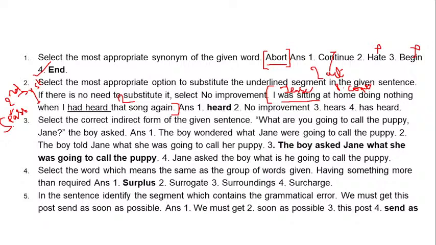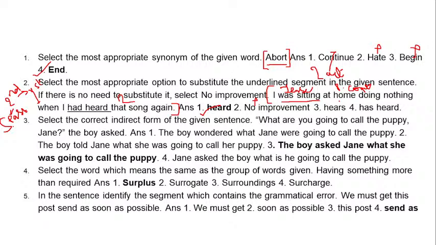We don't need a perfect tense there. All we need is a simple past tense over there. I was sitting at home doing nothing when I heard that song again, right? Plain and simple. So, our first option, heard, is our correct answer because hears, has heard, all are wrong. They don't go. The action which interrupts the going on action, the continuous action, always has the simple past tense.